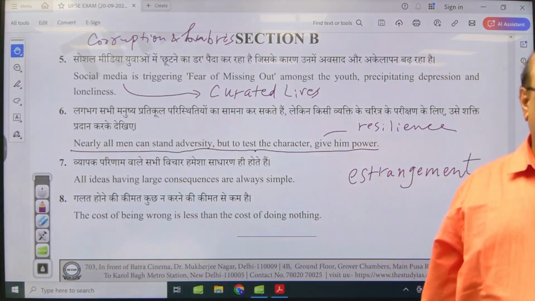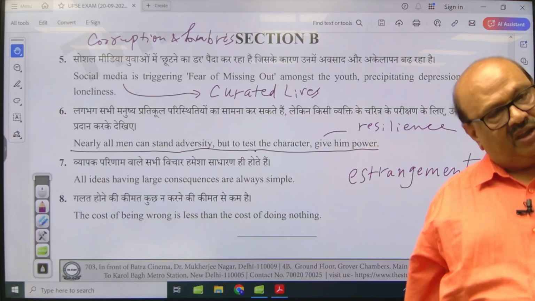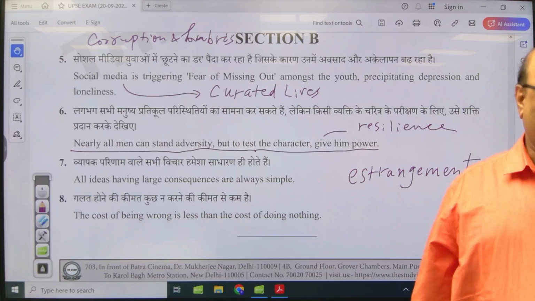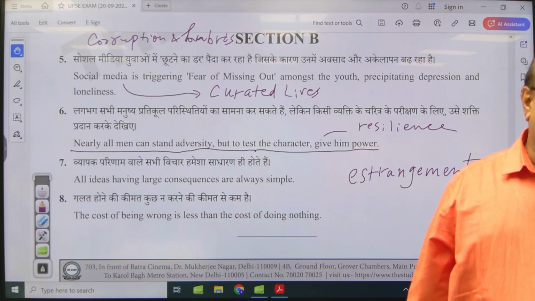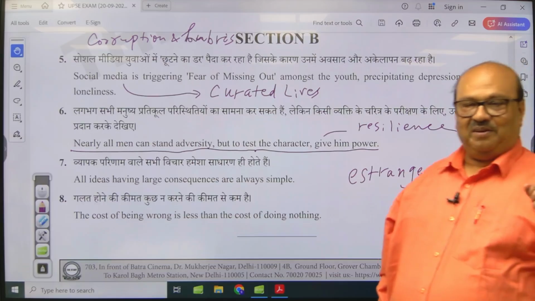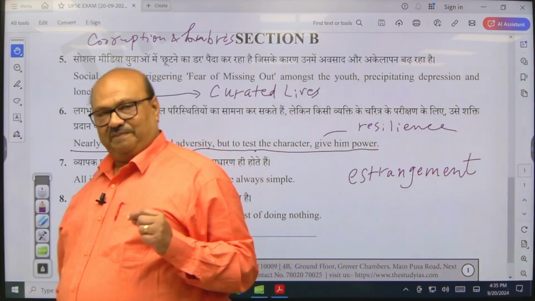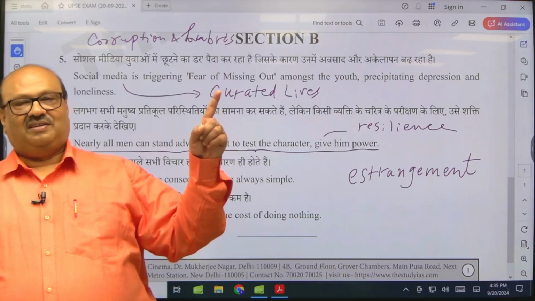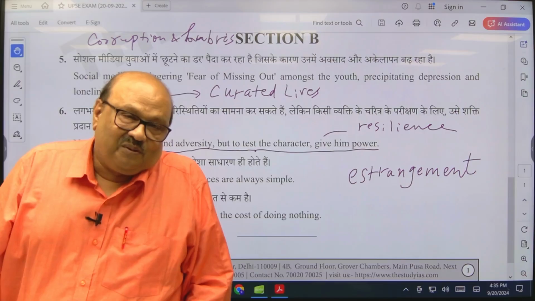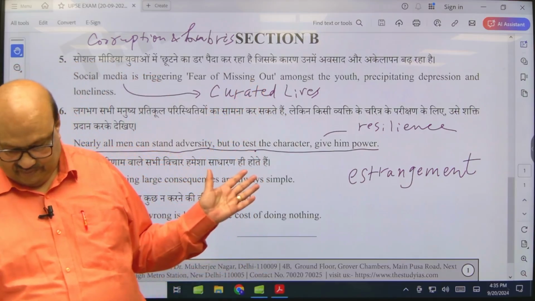Especially when you display these characteristics when you have power, that is the real integrity of human beings. So our real integrity is manifested not in the test of adversity, but in the test of power. This is what this statement means.